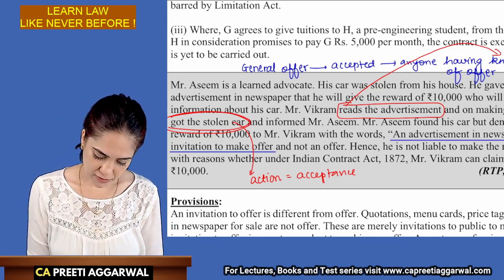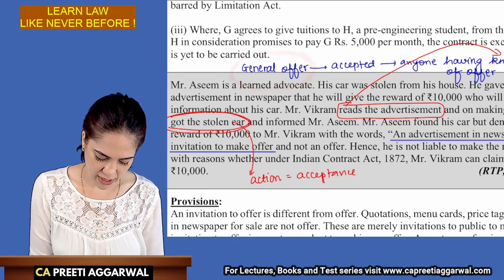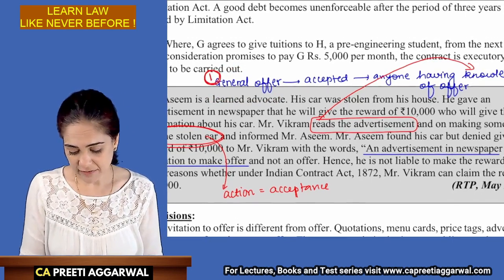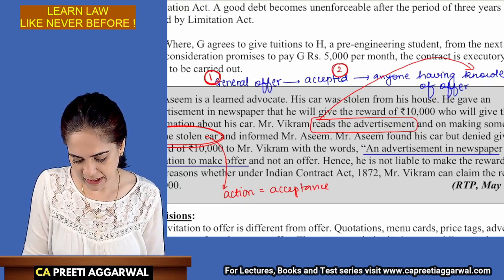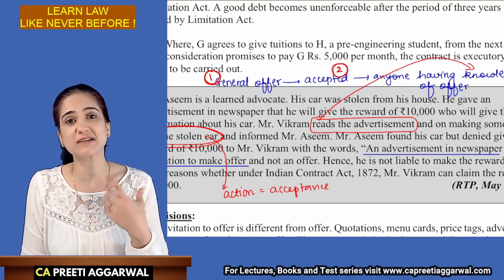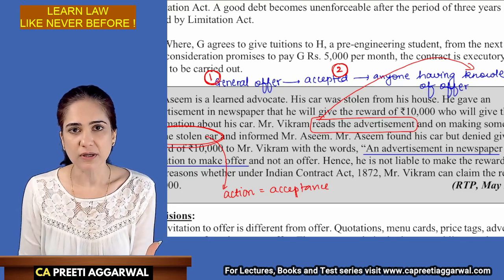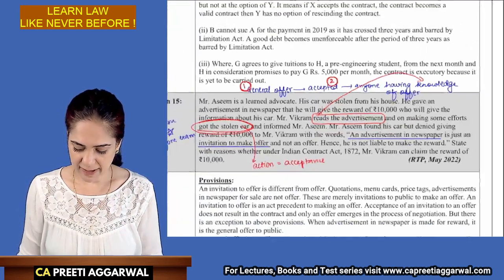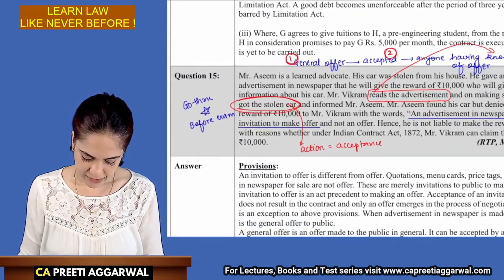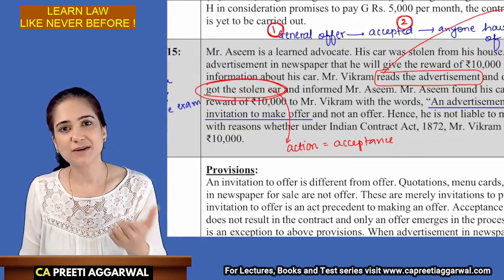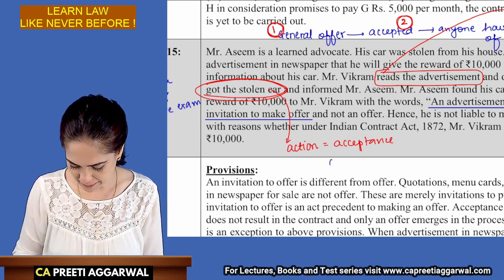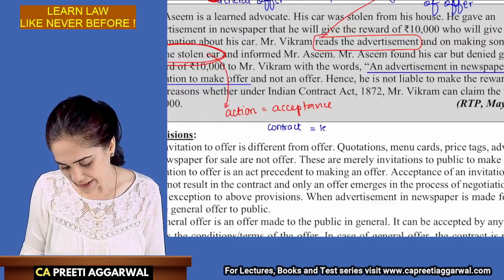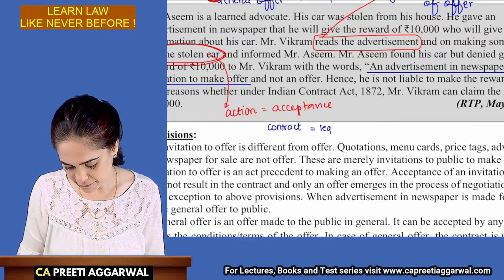So general offer will be explained over here. I will explain general offer, everything related to general offer. Then I will also write that it can be accepted by anyone who, having knowledge, fulfills the terms of the offer, or he comes forward, performs the conditions that were required. The action of finding the car shows acceptance. Once it is accepted, it becomes a contract. Because it is a contract, it can be legally enforced.